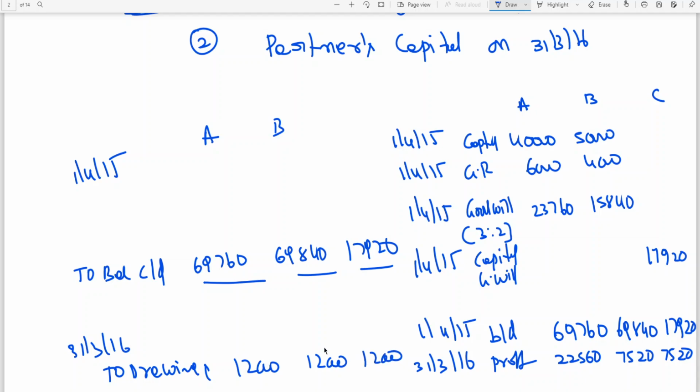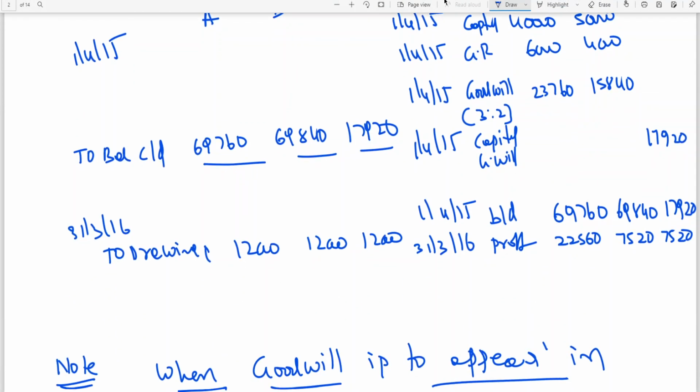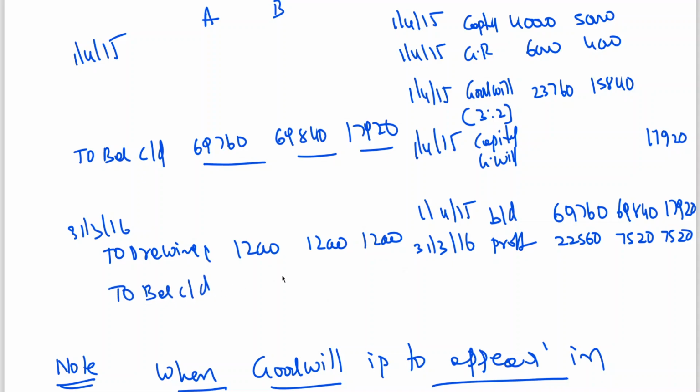Now you can see 69,760 plus 22,560 minus 12,000 is 80,320.